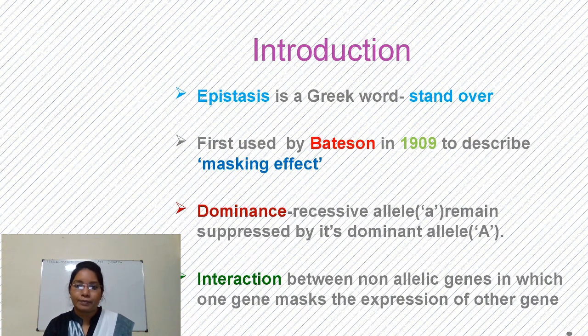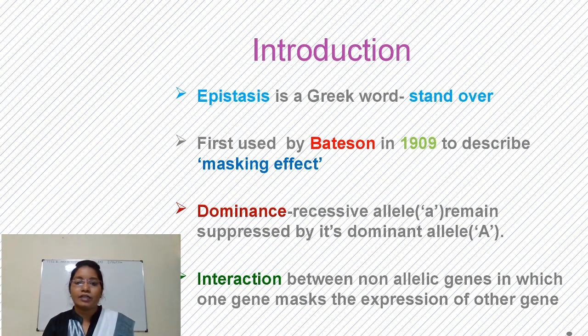The word epistasis is a Greek word which means stand over. It was first used by scientist Bateson in 1909 to describe masking effect or hiding effect. As we all know, due to the phenomenon of dominance, a recessive allele remains suppressed by its dominant allele.